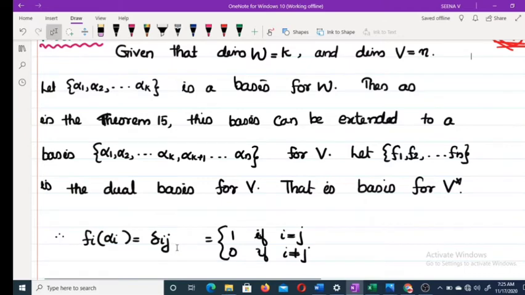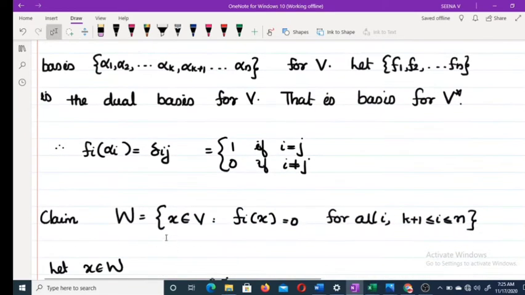Now we claim that W is equal to the set of all x belonging to V such that fi of x equals 0 for all i greater than or equal to k plus 1.